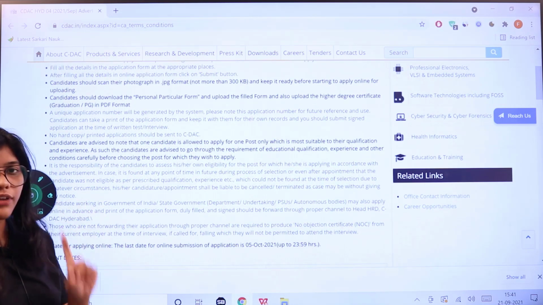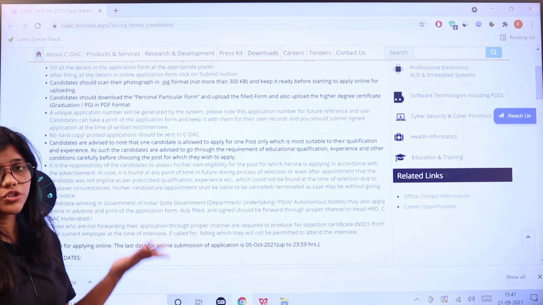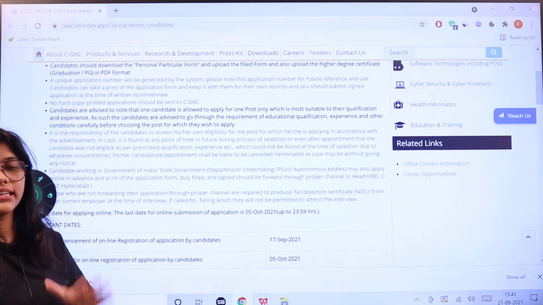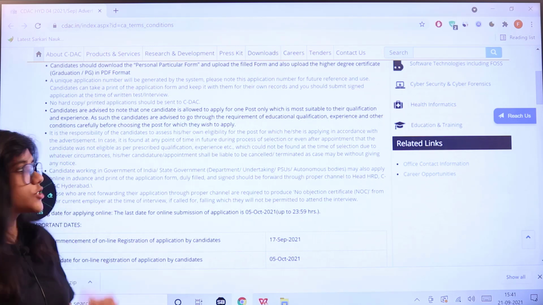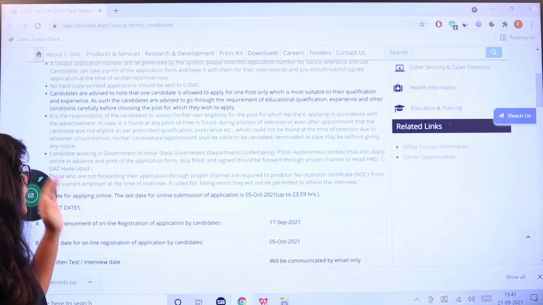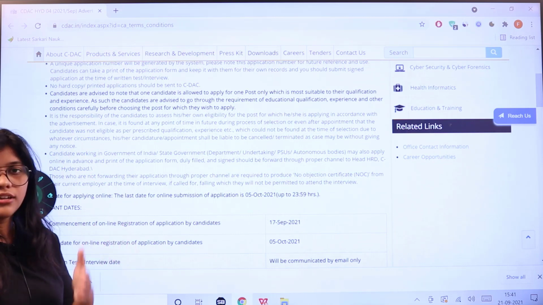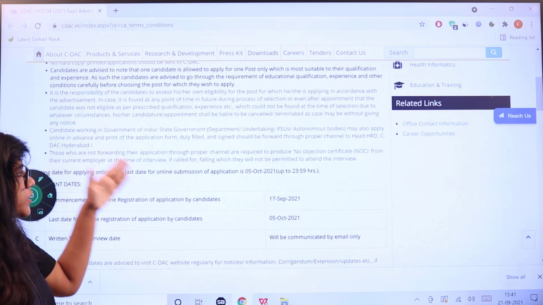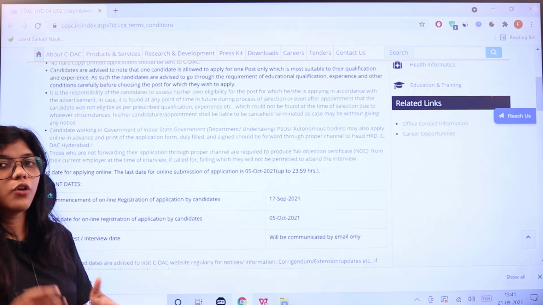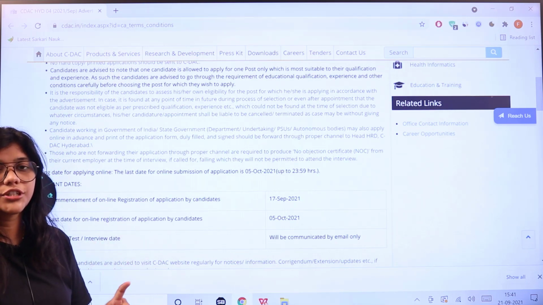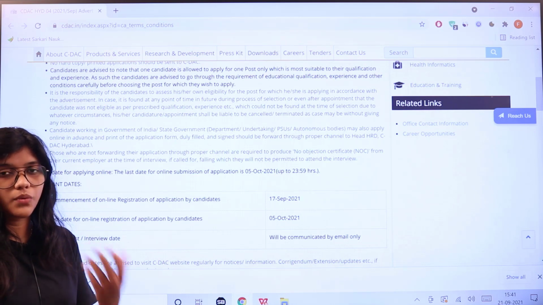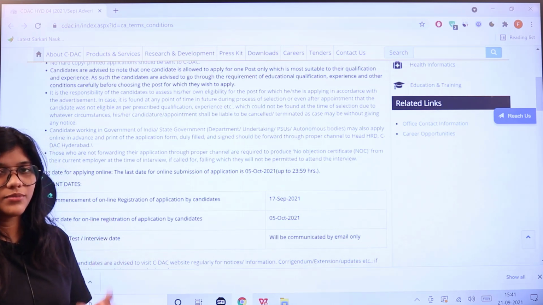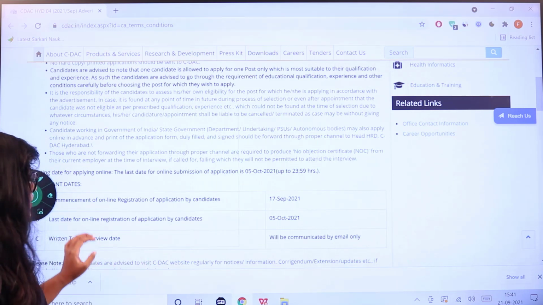You should apply to only one post. If you are applying for more than one post, you will be disqualified and the responsibility is on the candidates themselves to read all the instructions and then proceed to apply. Candidates who are already working, note that you have to submit a no objection certificate. Those who are forwarding your application, please follow a proper channel. Read the official website details which is provided because all the instructions and terms and conditions are given in the official website along with any of the updates or latest information.